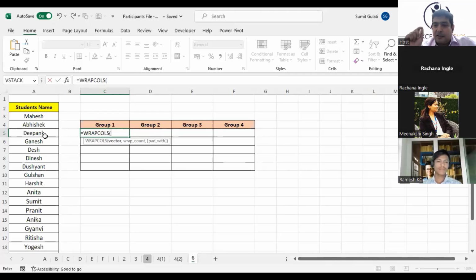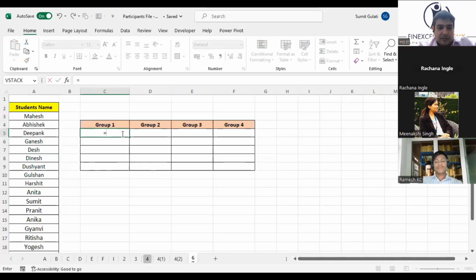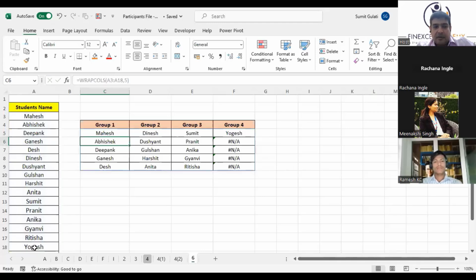After this, we'll do one more formula, XLOOKUP, before closing. WRAPCOLS is a very interesting thing. Previously, we had to select these 5 and paste them here, then select the next 5 and paste them here for dividing into groups. If you have this formula in your system, you can just select this range together, comma, put 5, close the bracket and press enter. See, you got your names.